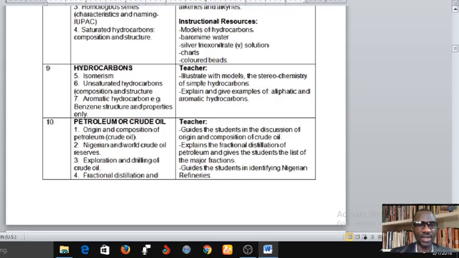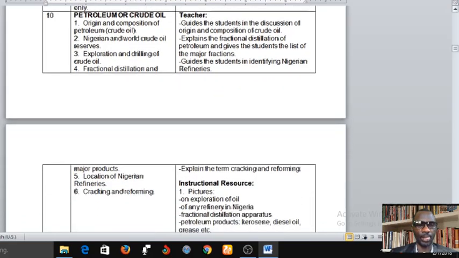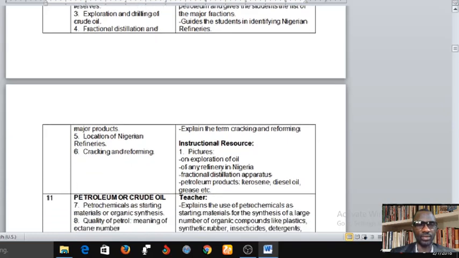Then week 10 will take you a little bit further, still on hydrocarbon, petroleum, or what we generally call crude oil, the origin and composition of crude oil, Nigerian and world crude oil reserves, exploration and drilling of crude oil, and fractional distillation. That is for week 10.